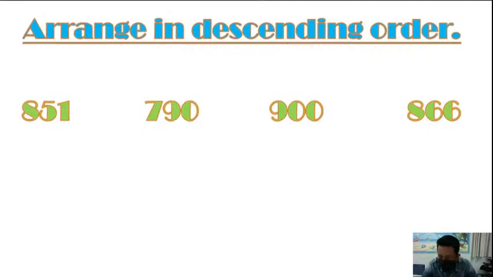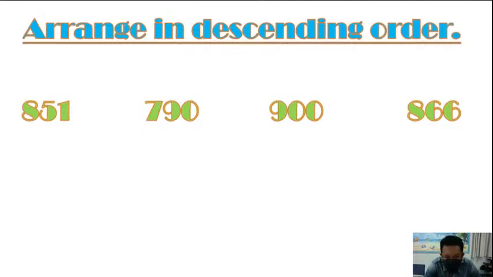So who is the first student to write these four numbers in descending order? Okay. If you don't write, Teacher Dev will show you the answer, but I don't think this is difficult. What do you think? Is it very difficult? No. Then, what's the problem? You are not writing the answer.